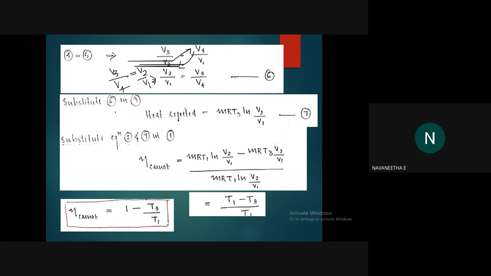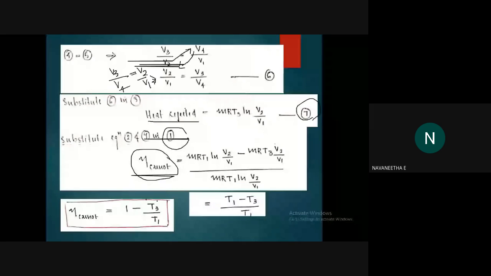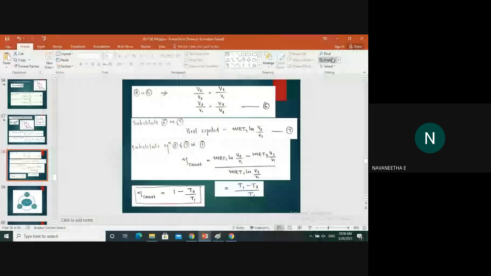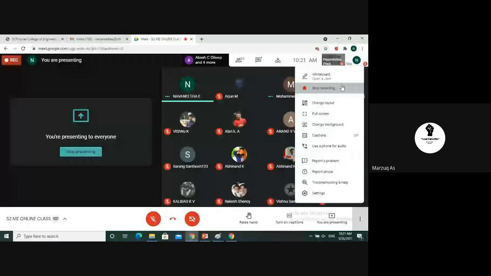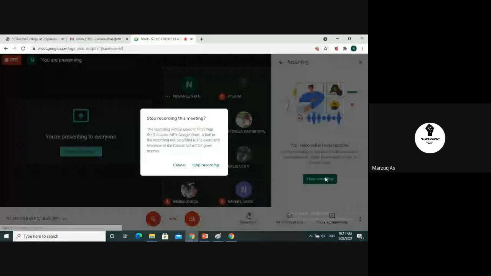Okay. You just need to substitute the sixth equation in our third equation and find out what is the equation for heat rejected. And also put this equation, that is seventh equation, and second equation in first equation, and we can find out the Carnot efficiency. Okay, we can do this in our next class. Okay, don't leave the class. I didn't take the attendance yet. We can continue this portion in our next class. Okay. Do you have any